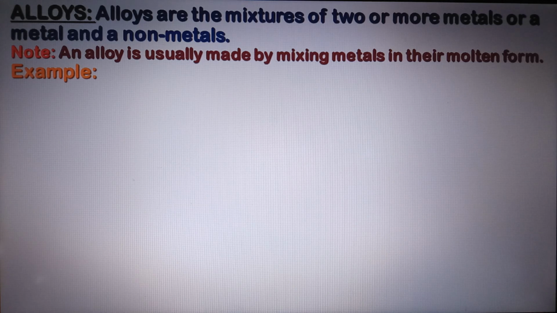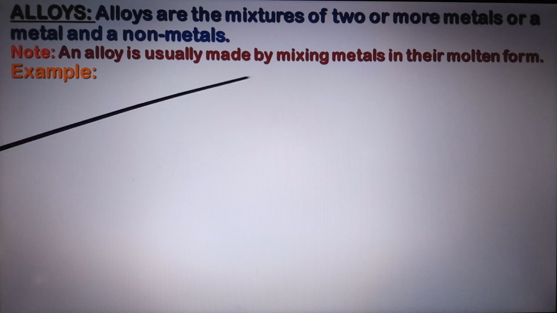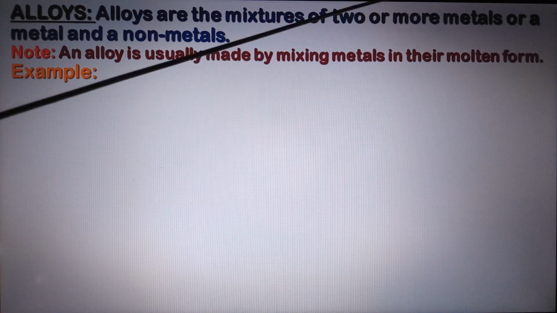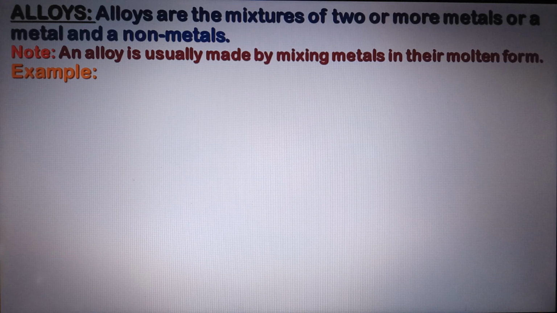Alloys are mixtures of two or more metals, or a metal and a non-metal. Note, an alloy is usually made by mixing metals in their molten form. This means you melt the metals, any two different metals are taken in molten form and mixed uniformly, or metal and non-metals are mixed uniformly to form the alloy, where the properties differ from the actual metal, which helps protect it from corrosion and gives a different, maybe attractive look, or many more properties.